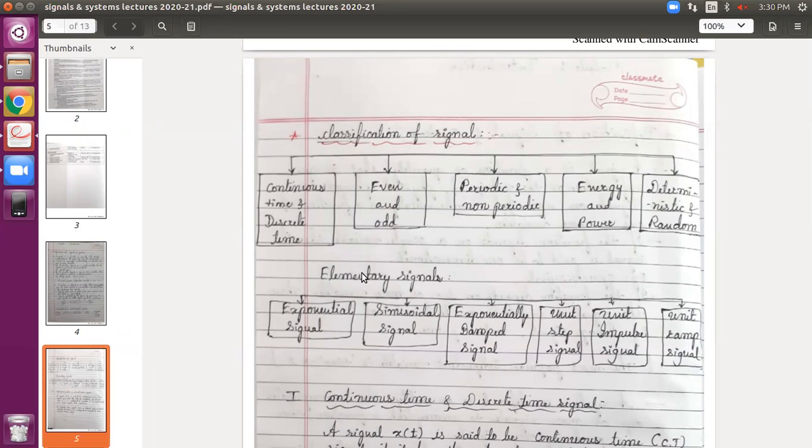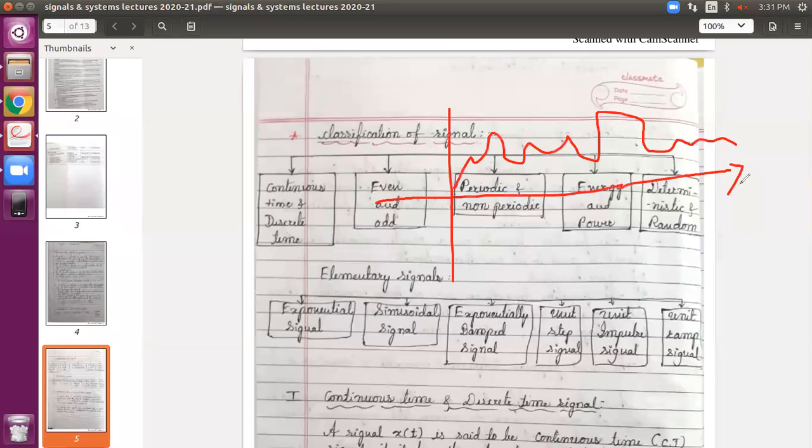So when we deal with basic operations on signals, as per your syllabus, it is for one-dimensional signals. For example, say this is my voice signal, whose amplitude is varying with respect to time.